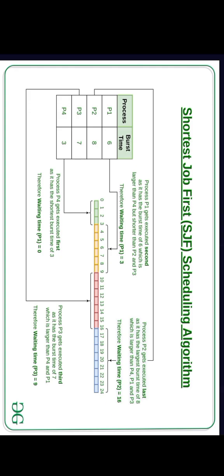So we are moving on to the next scheduling algorithm, that is priority scheduling. In priority scheduling, each process is assigned a priority, and the CPU is given to the process with the highest priority, like with the lowest number. It can be preemptive or non-preemptive. In the case of priority scheduling, it is not always known for the CPU's first time. Rather, it can be defined internally or externally.